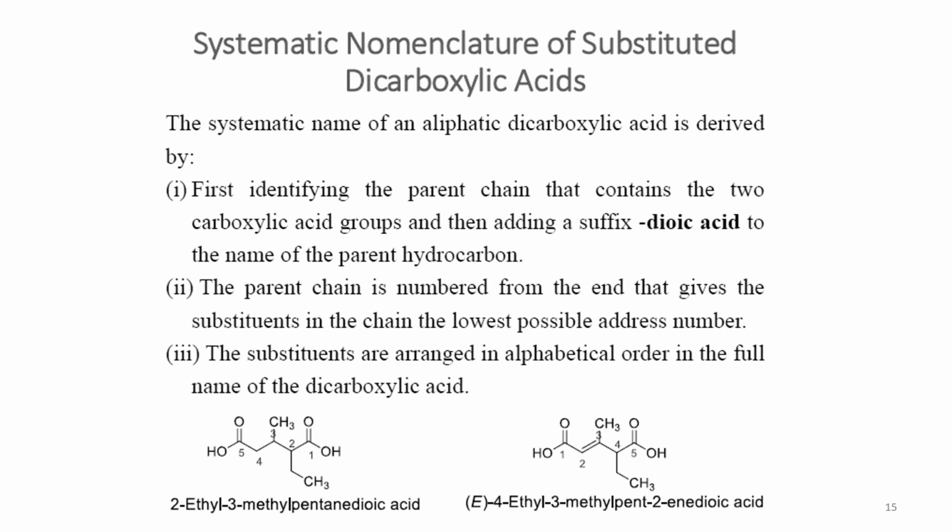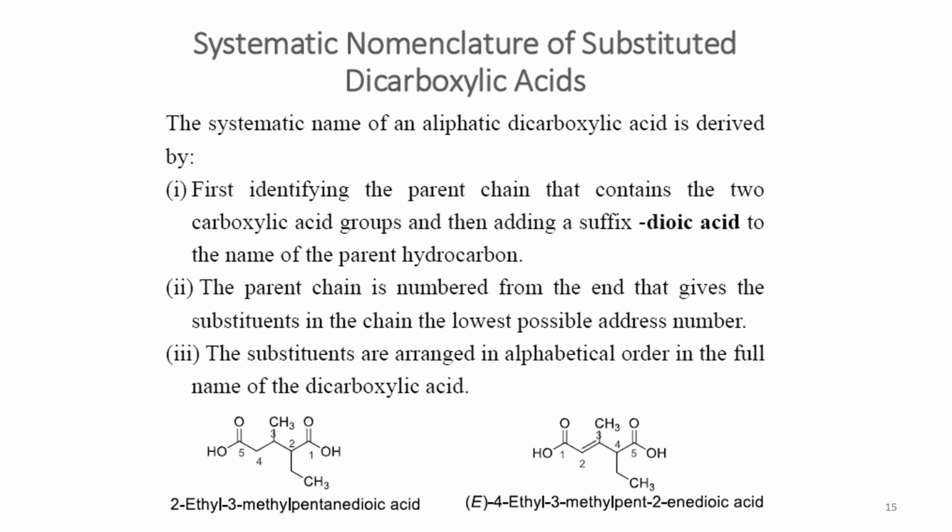So here are the general rules for the naming of the substituted dicarboxylic acids. The systematic name of an aliphatic dicarboxylic acid is derived by, just like always, looking for the parent chain that contains 2 carboxylic acids. We cannot leave any one of these two carboxylic acids out of the parent chain. So even if it is not the longest continuous chain, we have to remember that it should contain two carboxyl units. In this case we add dioic acid at the end of the name of the parent hydrocarbon.